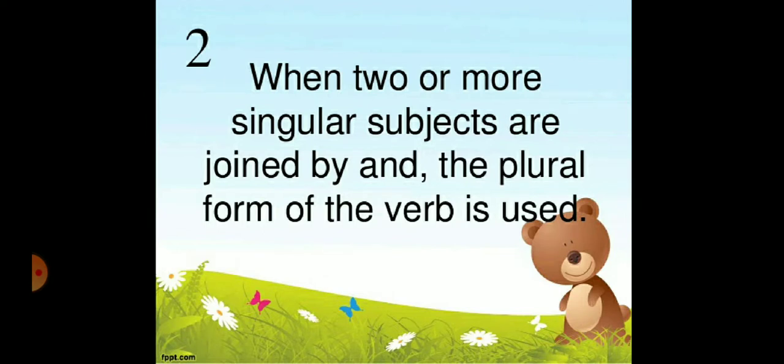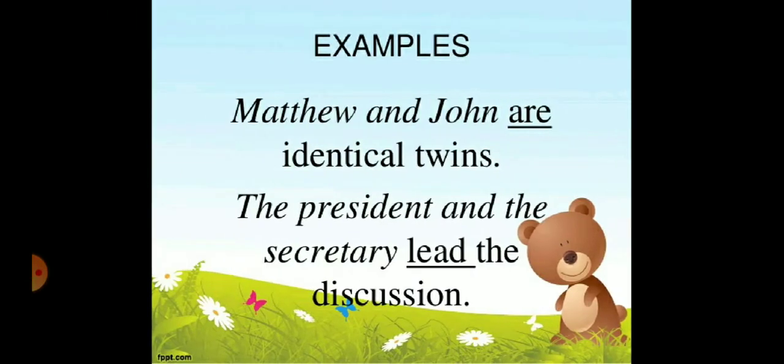That's why the singular verb is used here. Rule 2: when two or more singular subjects are joined by and, the plural form of the verb is used. For example, Matthew and John. Matthew is a singular noun, John is also a singular noun, but both are connected by and, so the plural verb will be used here.